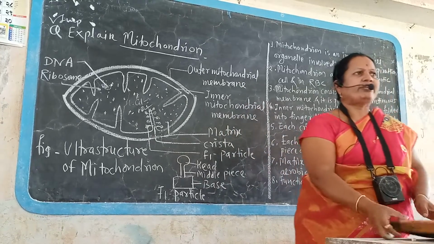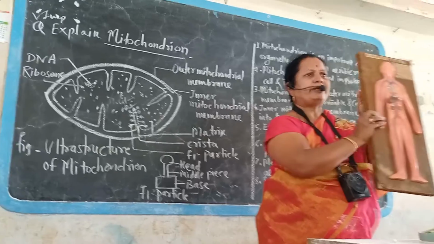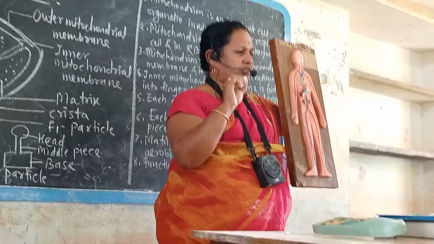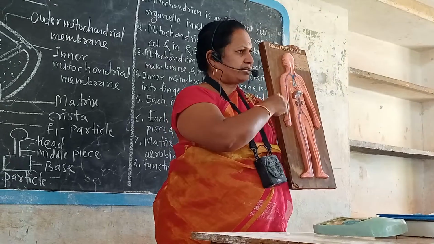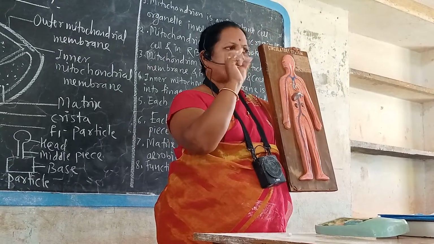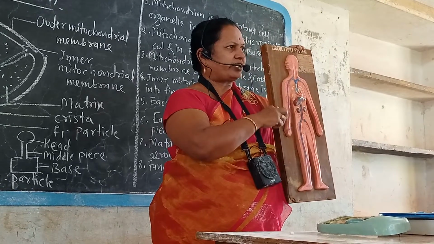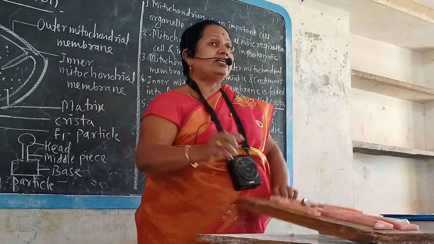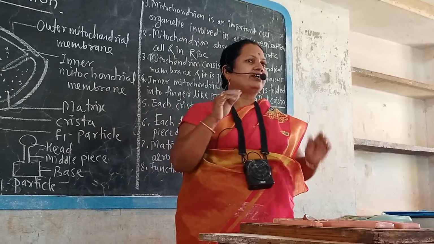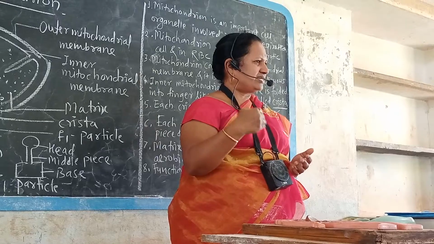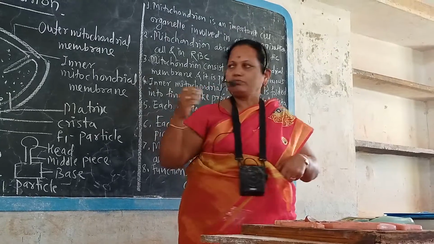For each and every activity, there is a requirement of energy. That means the whole body system requires oxygen for the production of energy inside the cell. With the help of which cell organelle? Mitochondria. Therefore, mitochondria is the most important cell organelle. Why? They donate energy for the working of organs, systems and our body.